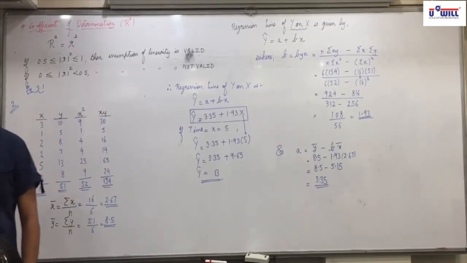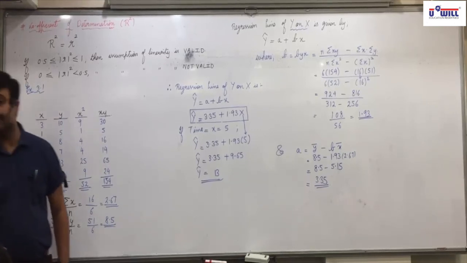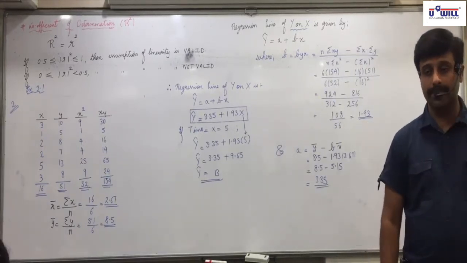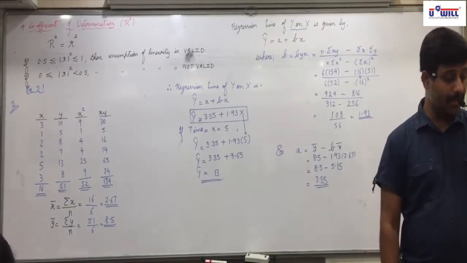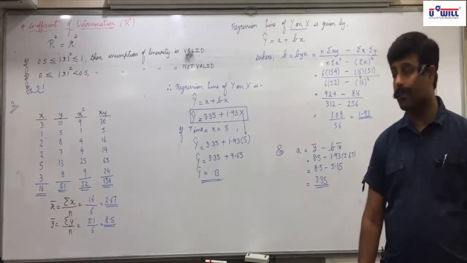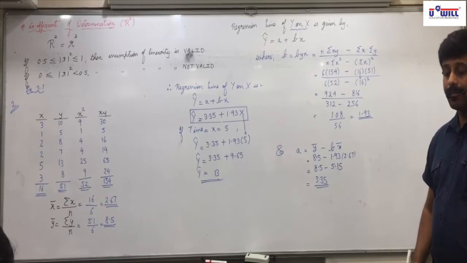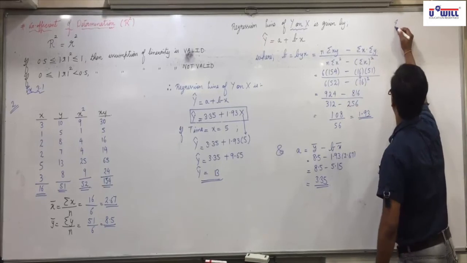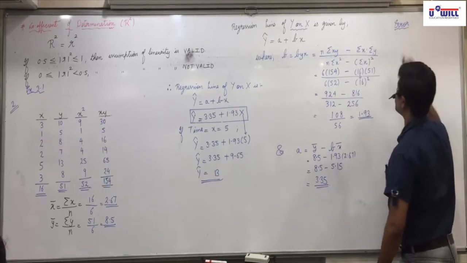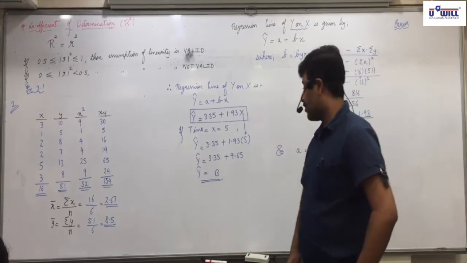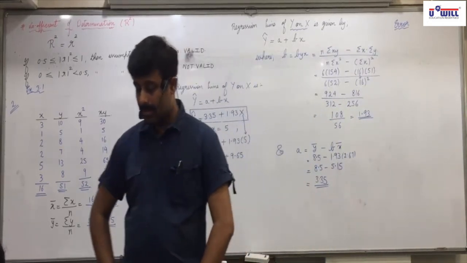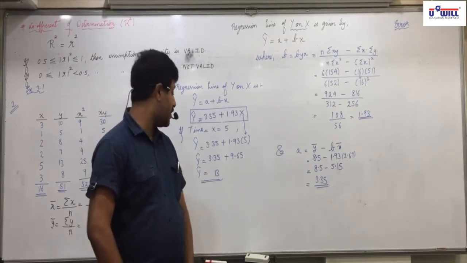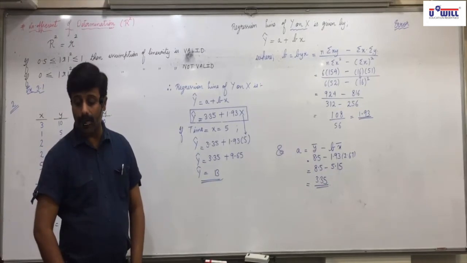Thus, if the time of usage of the car is 5 years, then the estimated average annual maintenance cost will be rupees 13. In brackets, write 1,000.